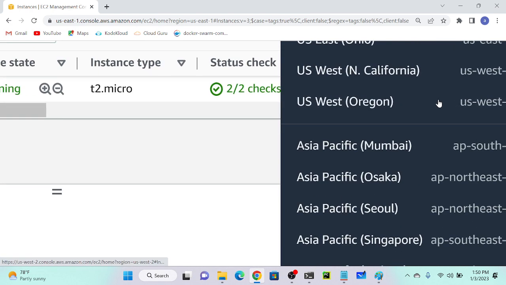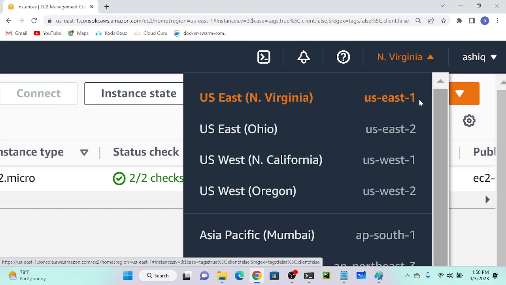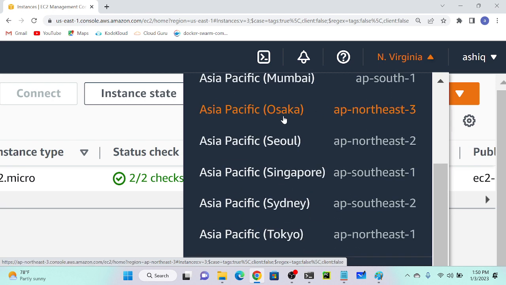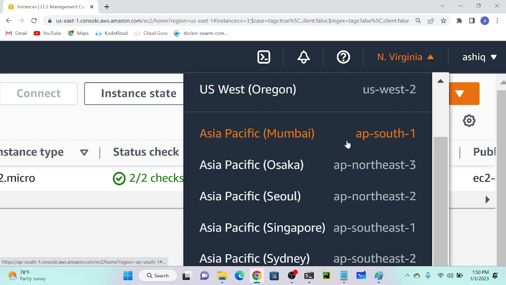Okay, so here you can see US Northern Virginia is equal to us-east-1. If you are selecting the Mumbai region, here you have to select ap-south-1.